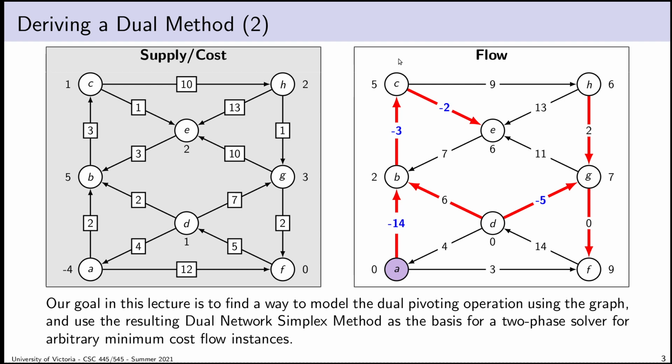We could try and define an auxiliary problem in the network case, but I think it's much easier, given that we're already going to have dual pivoting and primal pivoting, to instead use a two-phase approach. Given an arbitrary network, we'll find some arbitrary basis, which might be completely infeasible, both primal and dual infeasible, and then we will apply one of the two pivoting strategies. Let's say we'll apply the dual strategy first to find a primal feasible basis, and then we'll apply the primal pivoting strategy to solve that, to actually get to our optimal solution. So that's our goal, is to first figure out this dual network simplex method, and then to apply that to create a two-phase solver.